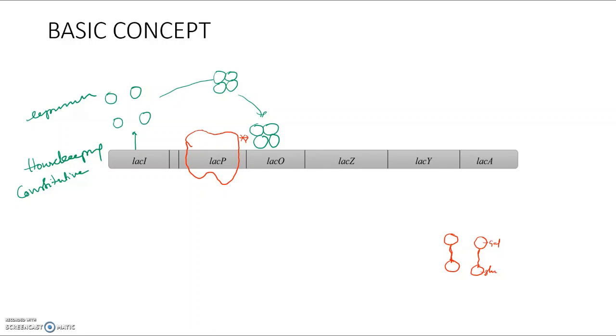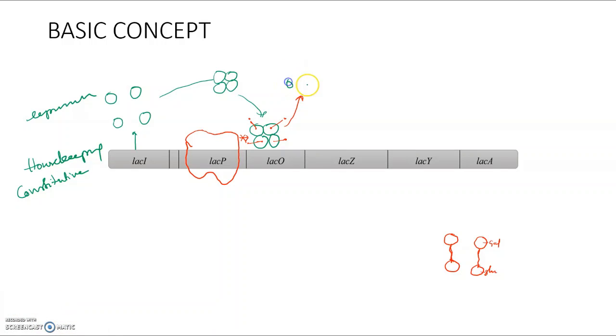So when lactose molecules come, they will bind with these repressor molecules, and the repressor molecules will come out of the operator site.